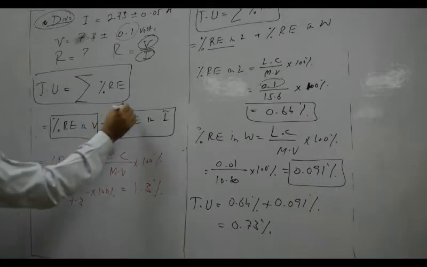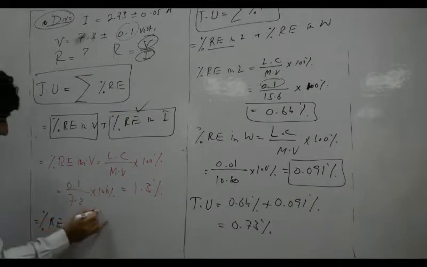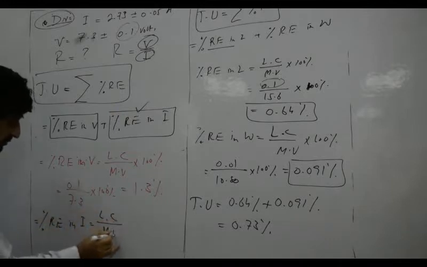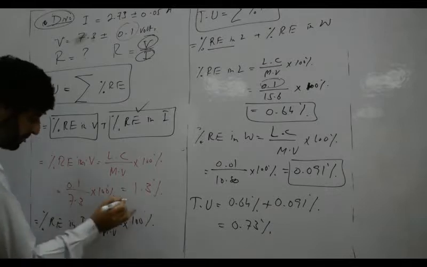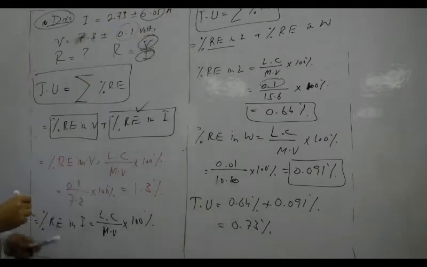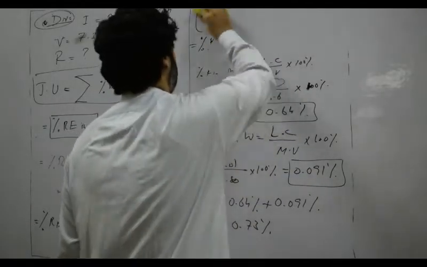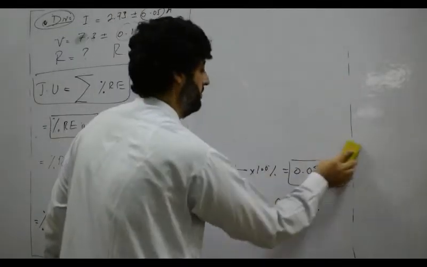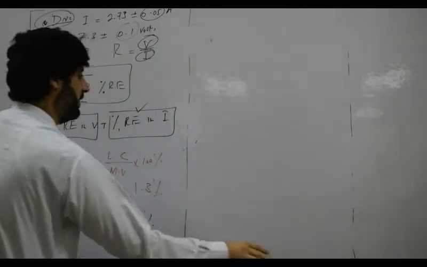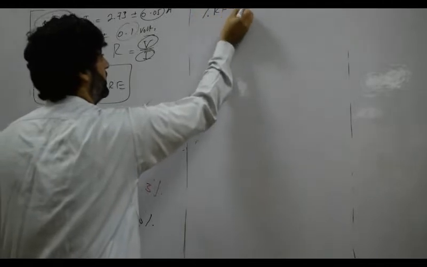Now we have to find the percentage error in current. The formula for the percentage error in current is least count divided by measured value multiplied by 100%. What is the least count for the current? That is 0.05, and the measured value is 2.73. So the percentage relative error in current is equal to, what is the least count?